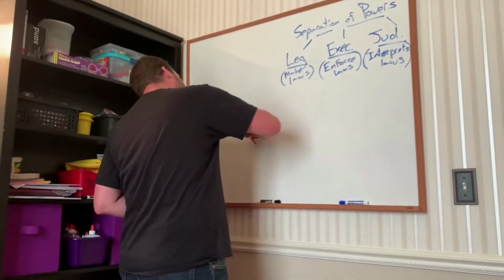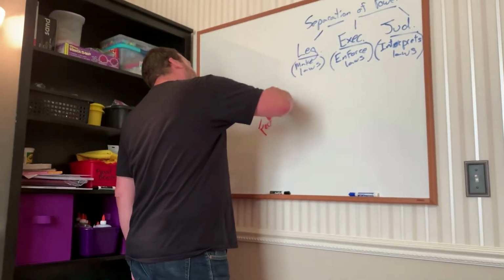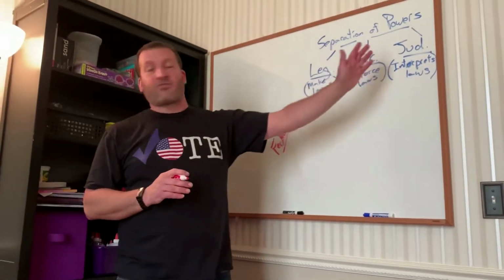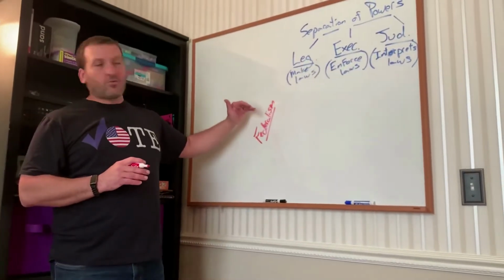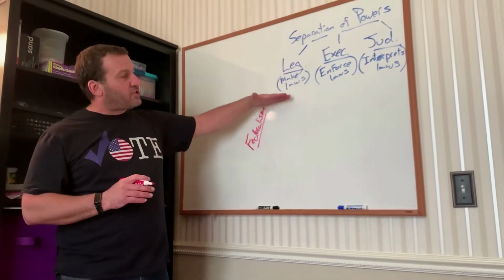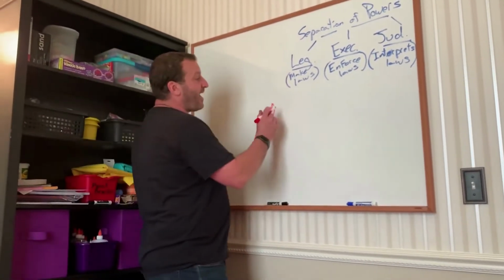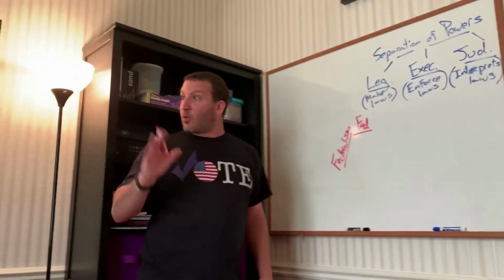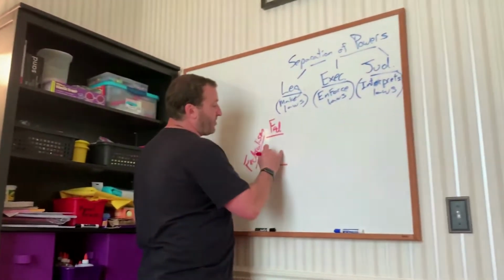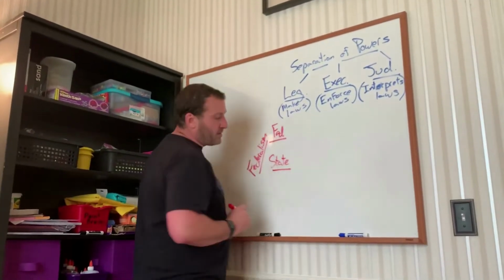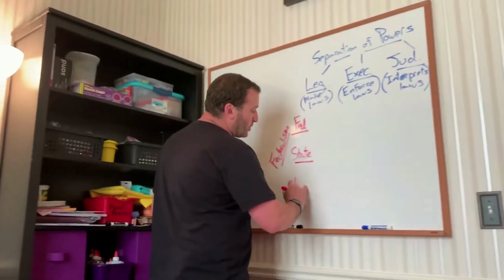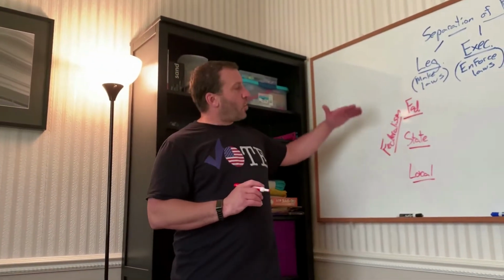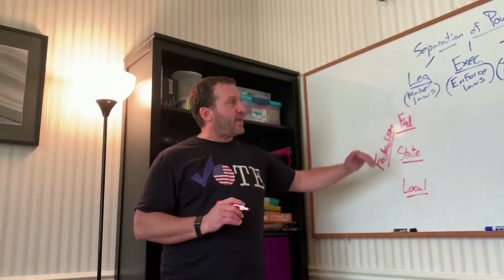It's called federalism. And it's similar to separation of powers because this is dividing government into three branches. Federalism divides government into three different levels. And the highest level of government is called the federal government, located in D.C. Then we have the state government, and below that, local government. Does that make sense? Yes. So we have a division of power between federal, state, and local.